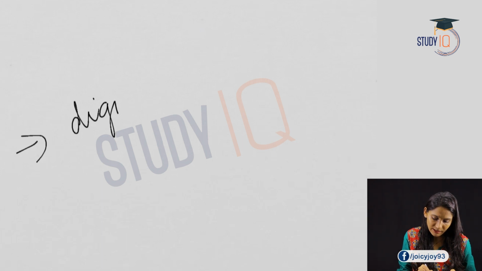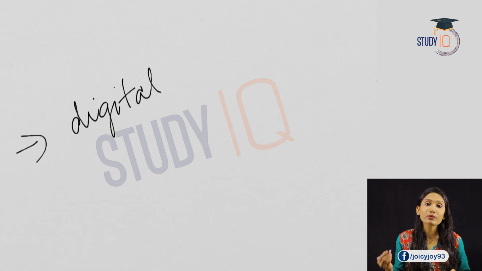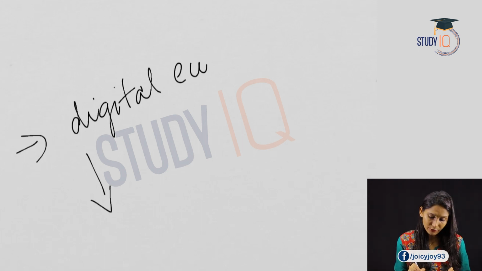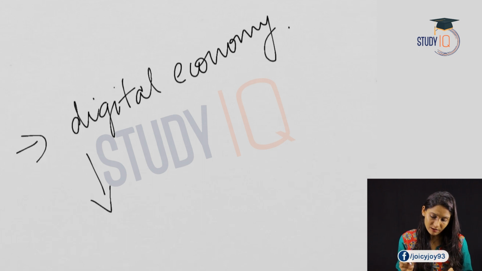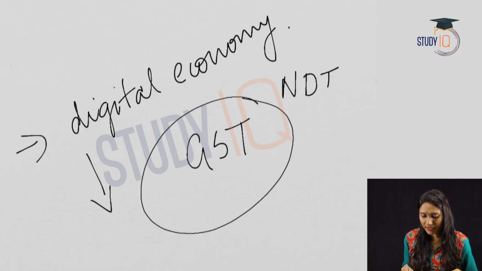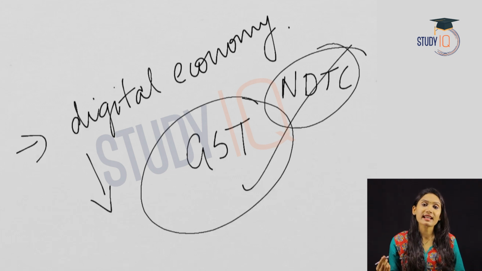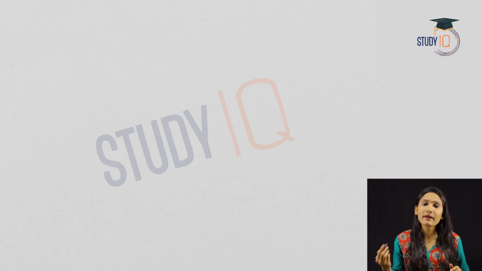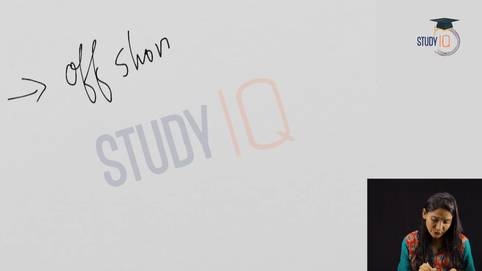Another aim is to promote the digital economy as well. Why? Because when there is a new Direct Tax Code, the government can easily bring them under digitalization. See the case of GST itself. GST has improved digitalization in the economy. Likewise, the new Direct Tax Code can also improve digitalization in the economy.